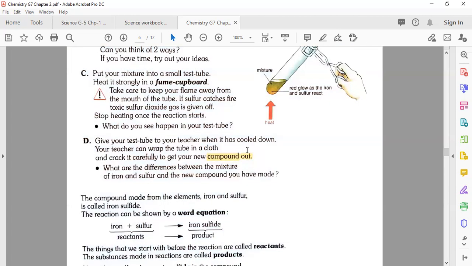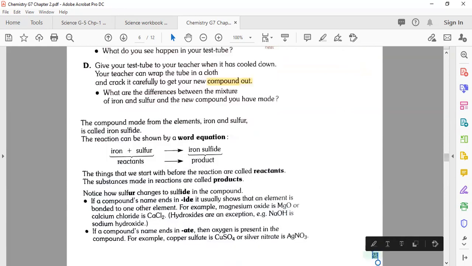We call it a compound. Now you can see here, when both iron and sulfur are mixed with one another, they come in a liquid form and you can't separate them and you can't distinguish between them. That is the reason we call it a compound, because iron and sulfur react chemically. What are the differences between the mixture of iron and sulfur and the new compound you have made? Your assignment: try to find the answer to this question. After that, I will explain it again in detail.